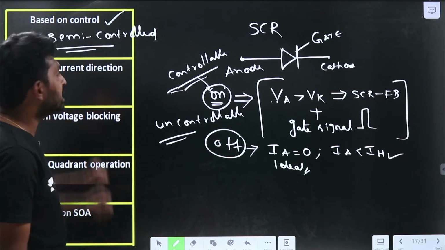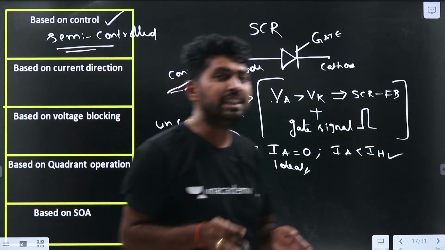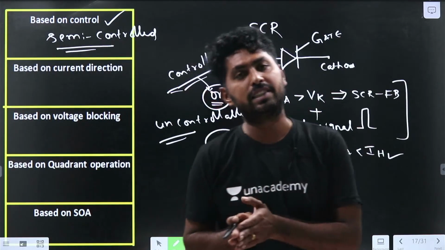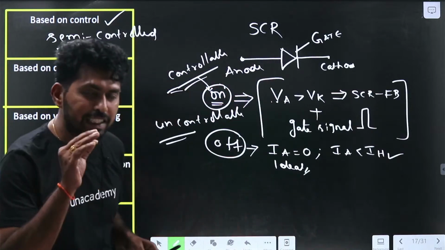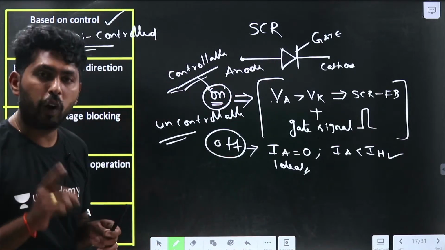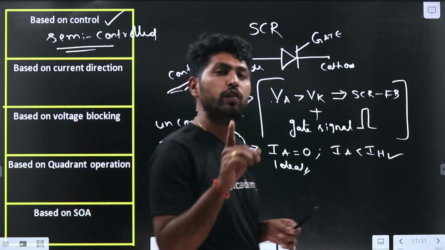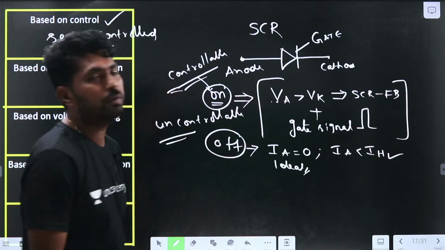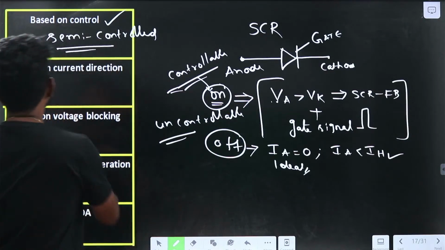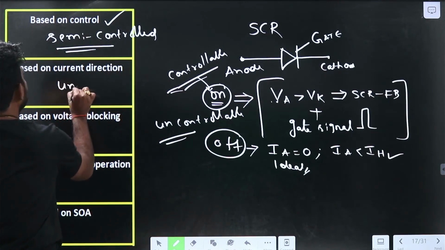The next one is based on the current direction. Is SCR a unidirectional device or a bidirectional device? SCR is a unidirectional device. Why? Because the current flowing through the SCR is always from the anode to the cathode. It always allows the current from the anode to cathode, so it is a unidirectional device.